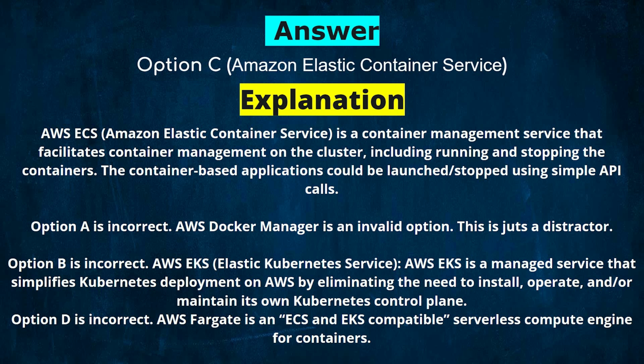Option B is incorrect. AWS EKS, Elastic Kubernetes Service. AWS EKS is a managed service that simplifies Kubernetes deployment on AWS by eliminating the need to install, operate, or maintain its own Kubernetes control plane. Option D is incorrect. AWS Fargate is an ECS and EKS compatible serverless compute engine for containers.